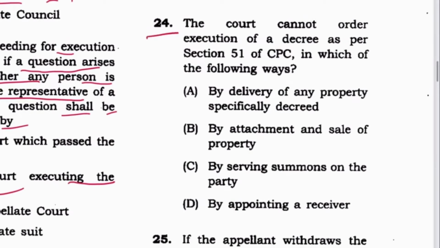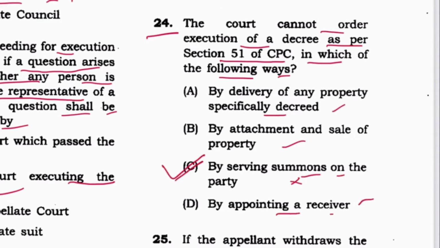Next, 24. The court cannot order execution of a decree as per the section 51 of CPC in which of the following ways? By delivery of any property specifically decreed. It can be done. Attachment and sale of property, yes. Serving summons on the party, it is not necessary. Appointment of receiver, yes. So C is the answer.